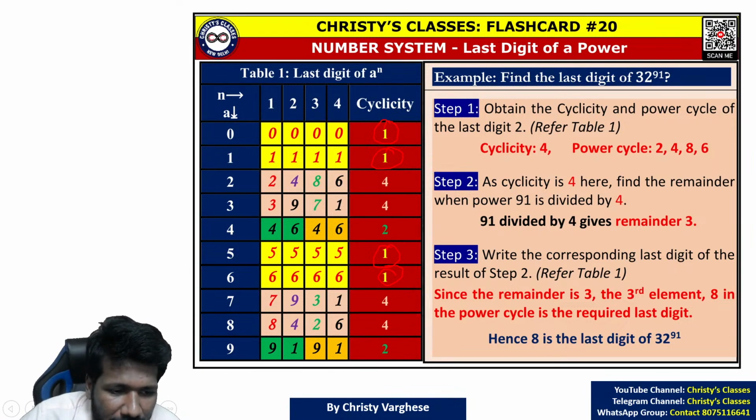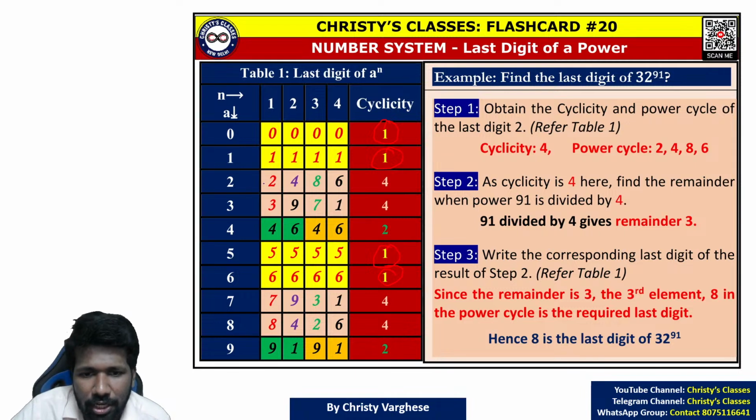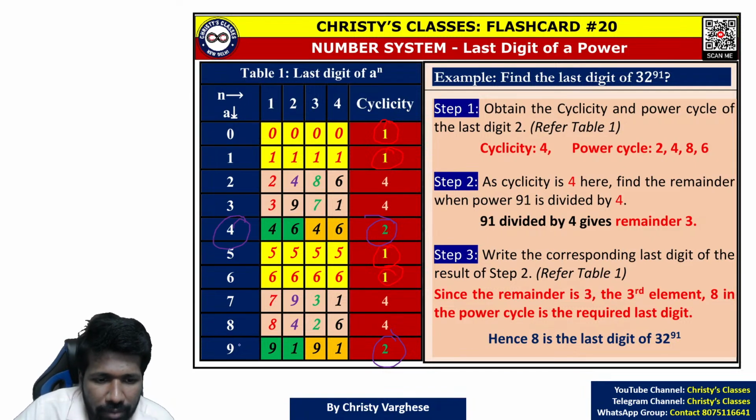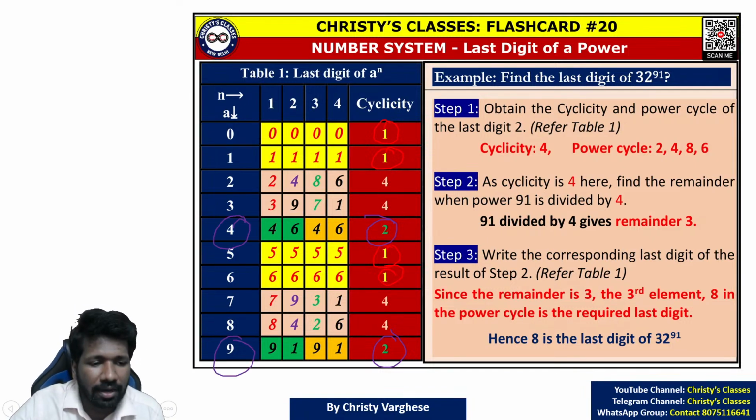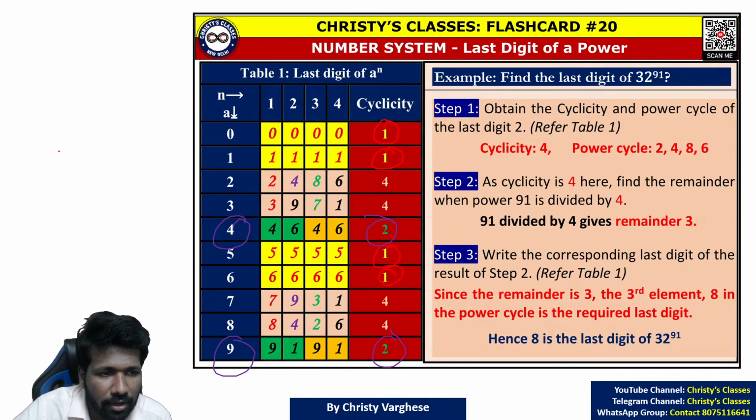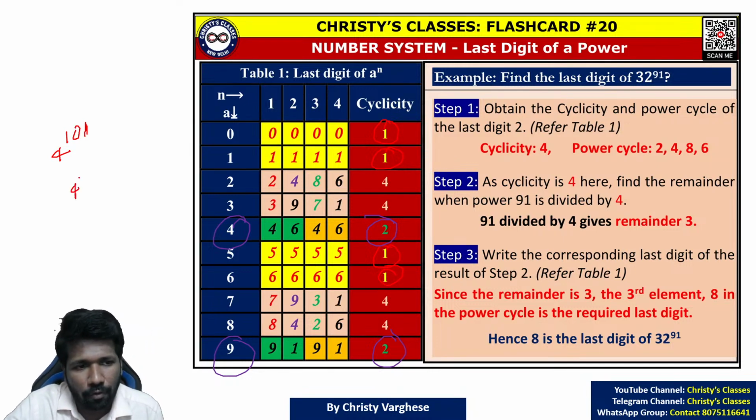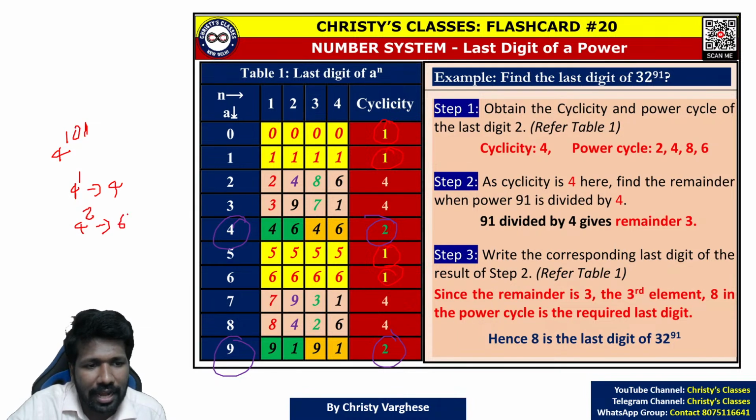Now the second type is cyclicity 2 type. 4 and 6 are those two numbers. A number ending in 4 raised to any power will be either 4 or 6 only. For example, 4 raised to 101, if you want to find. 4 raised to 1, last digit is 4. 4 raised to 2 is 4 into 4, 16. Last digit is 6 now. We are only concerned about the last digit.